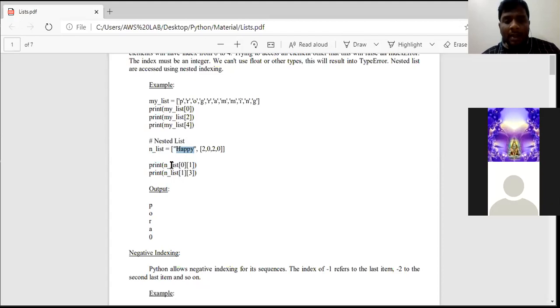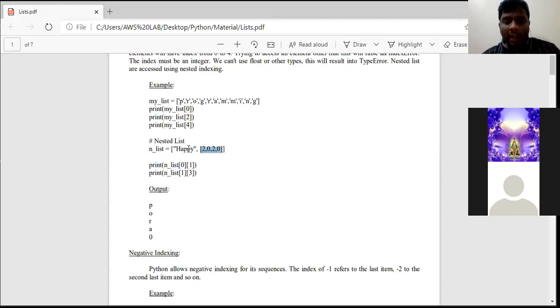Clear? Now I am asking the interpreter to print in the 0th index. That means the interpreter considers that particular element, and in that element I am asking to print index value 1. So the output will be A. Clear everyone? See, in the nested list, this whole thing is in the 0th index and this whole thing is in index 1. Clear? That is what we call a nested list.